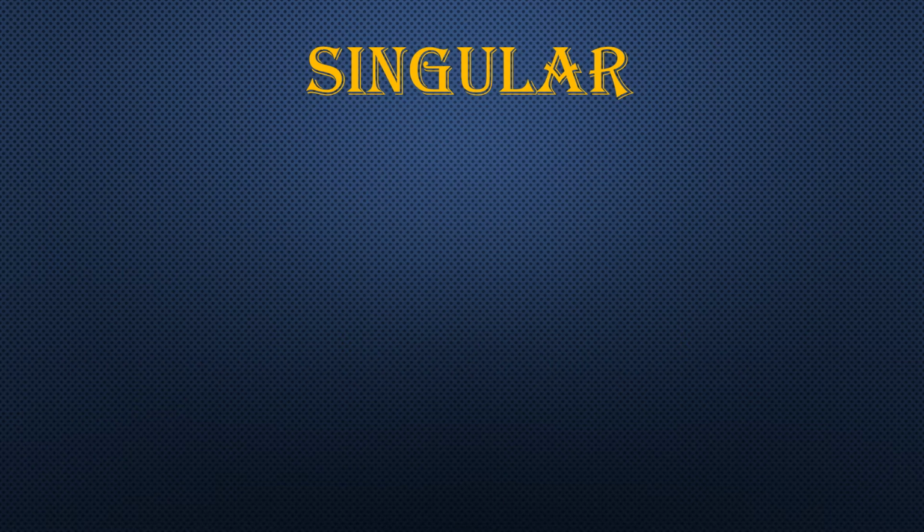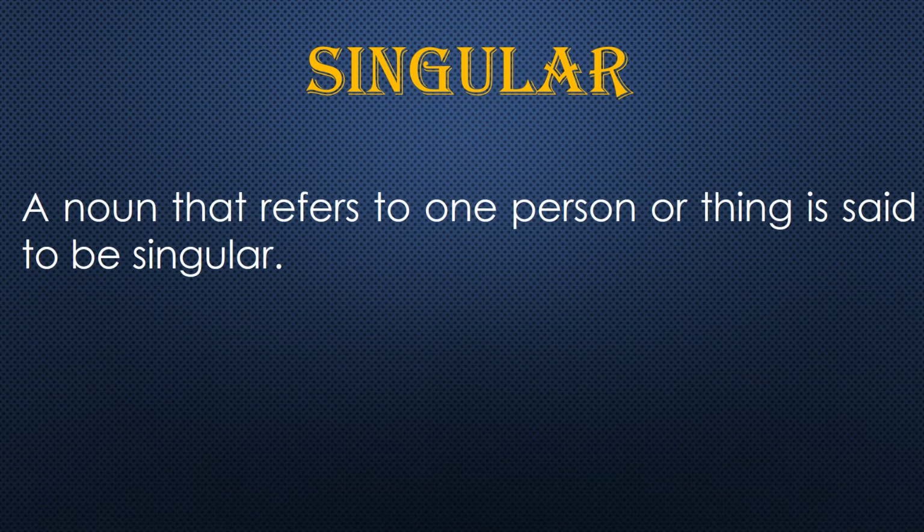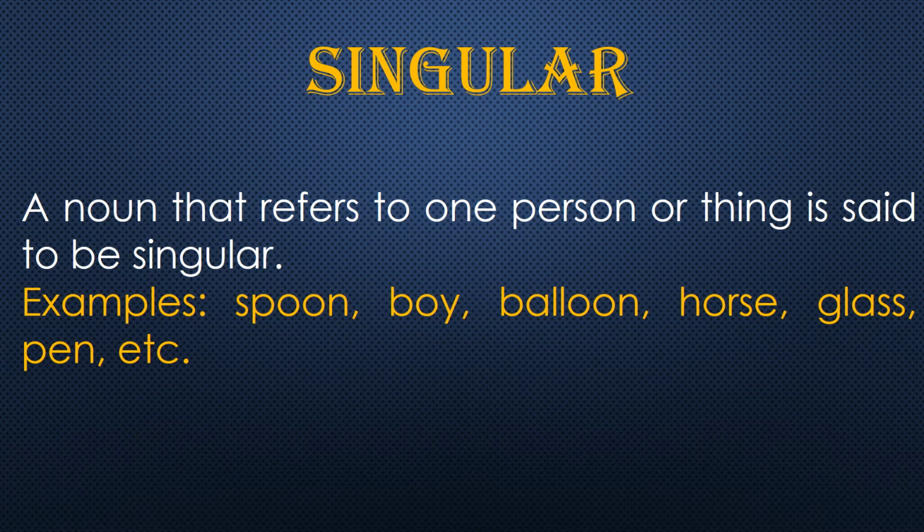So what is singular? Singular, as the name suggests, is single. A noun that refers to one person or thing is said to be singular. Examples are here: spoon, which means one single spoon; boy, balloon, horse, glass, pen, etc. These are examples of singular, as these names tell us that they are single.